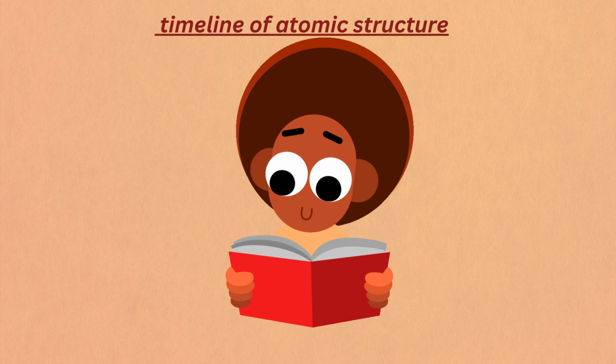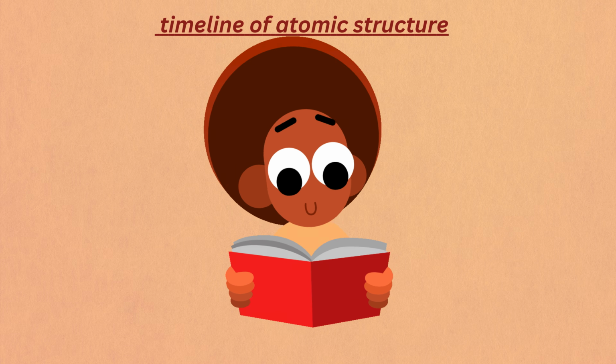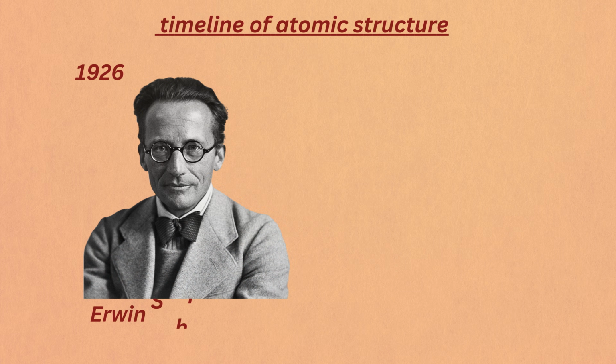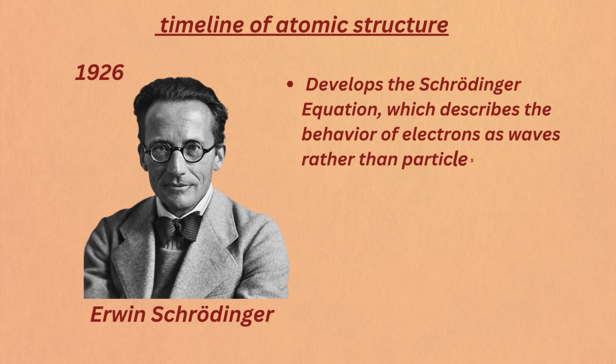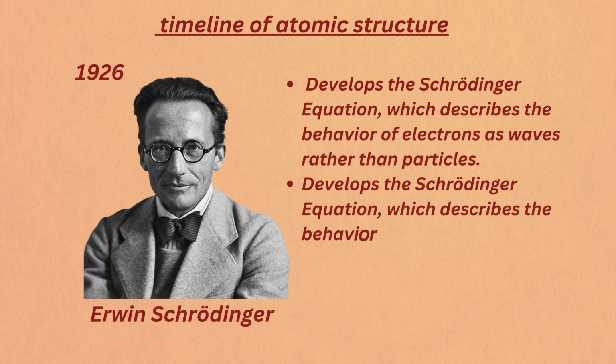But atoms still had secrets to reveal. In 1926, Erwin Schrödinger came along with a new perspective. He said electrons aren't like little planets, they behave like waves. Schrödinger introduced the idea of electron clouds, or regions where electrons are most likely to be found.